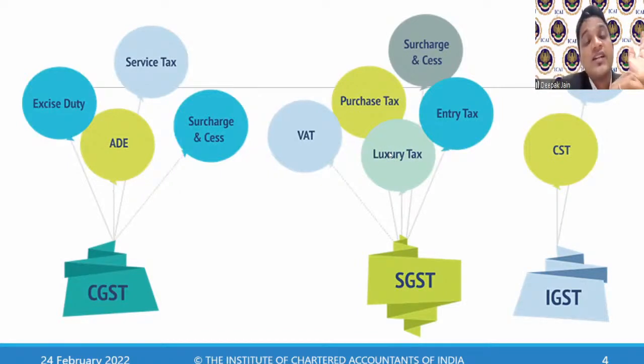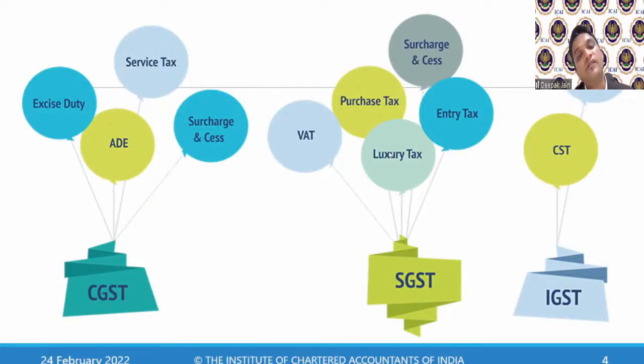Now, what are all the taxes which got subsumed under CGST and SGST? CGST means Central Goods and Services Tax. What all got subsumed in it? Earlier service tax, excise duty, ADE, that is additional duty of excise, the surcharge and cess, all of that got subsumed as CGST. Under the SGST, that is State Goods and Services Tax, you have the local VAT, purchase taxes, entry tax, luxury tax, all of which got subsumed under SGST.